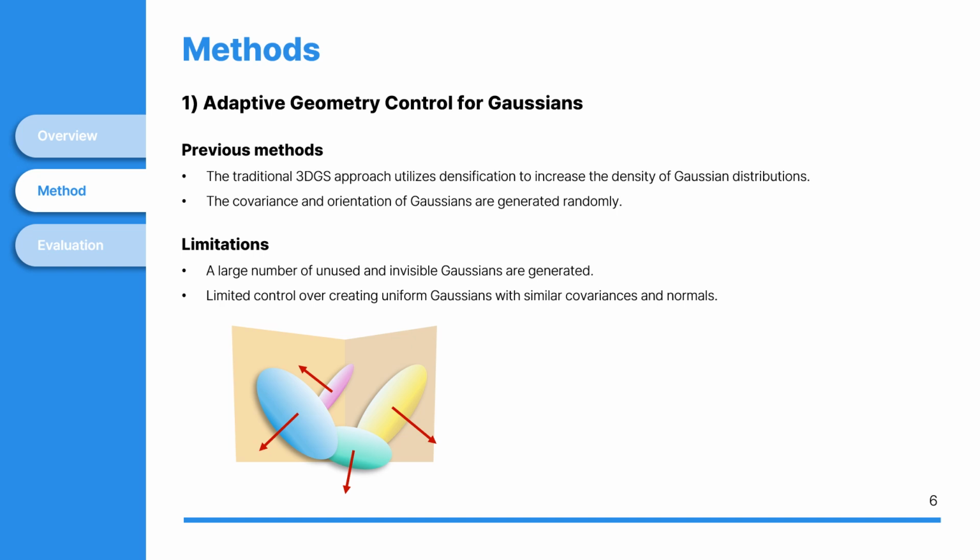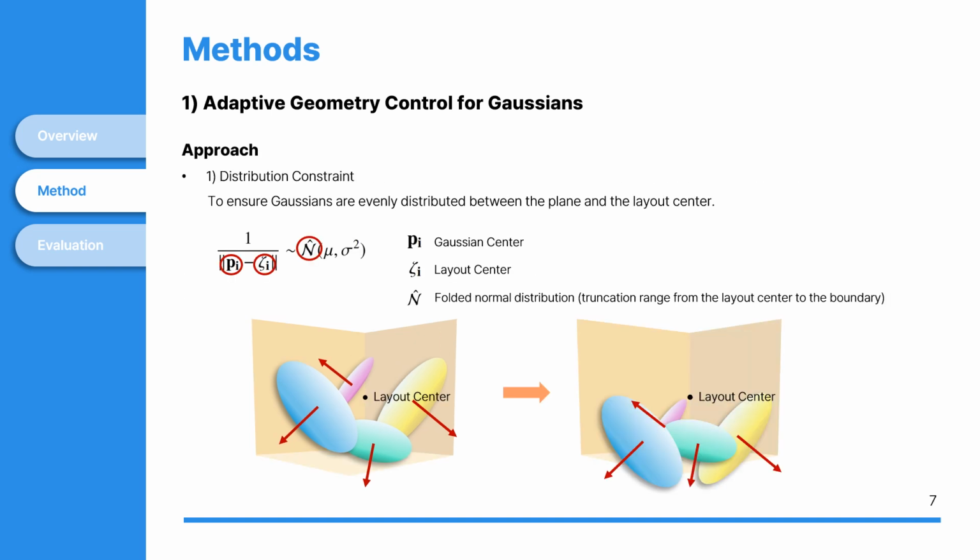First, a large number of unused and invisible Gaussians are generated. Second, there is limited control over creating uniform Gaussians with similar covariance and normal vectors. To address these issues, Gala 3D introduces adaptive geometry control, a process to refine the shape and position of Gaussians.